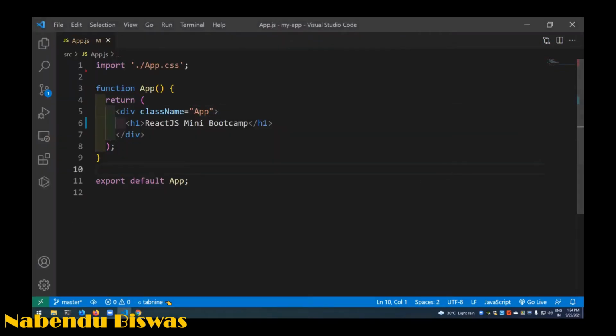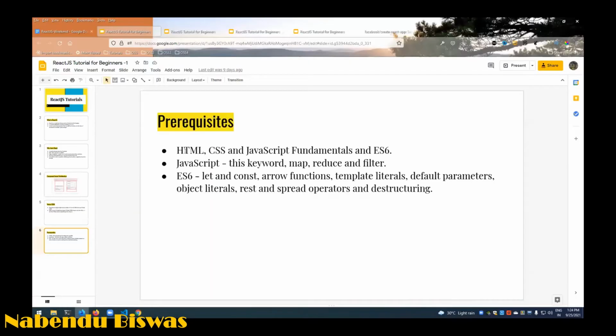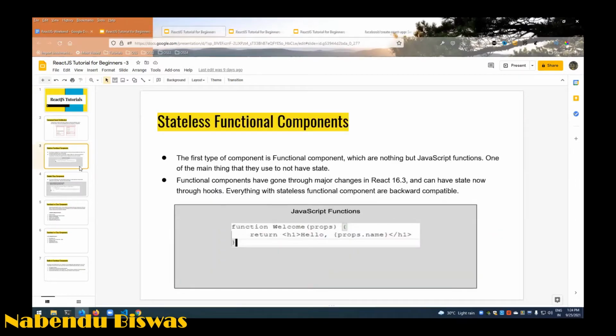There are two kinds of functions in React. One is a stateless functional component, but that is not quite true, I'll come to it. This is the main type of component, a functional component, which is nothing but a JavaScript function. One of the main things is that they don't have state, but this statement is not true.